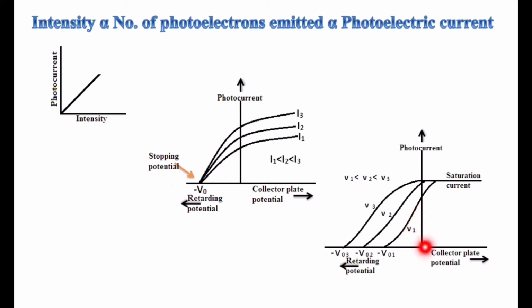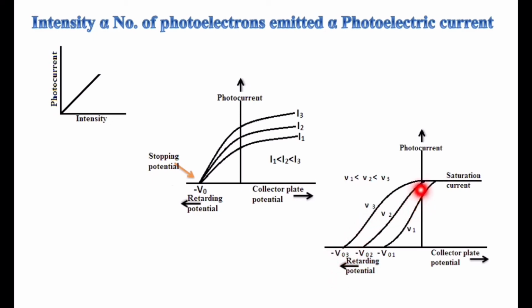So if I increase the frequency, the speed of the electron increases. So to stop the fastest electron, the stopping potential also increases. So for frequency nu1, V01 is the stopping potential. Negative denotes the negative potential given to the anode, that is opposite potential. Magnitude increases, direction is opposite. So nu2 is a greater frequency than nu1, so the stopping potential increases, V02, and nu3 is the greatest of all frequencies, so the stopping potential is V03. So for increasing frequency, stopping potential increases.